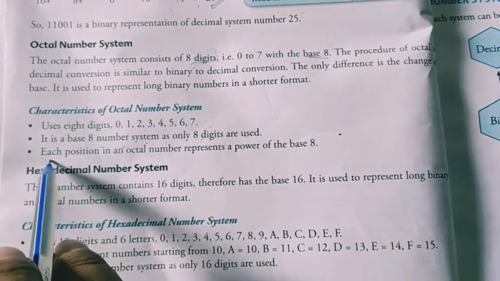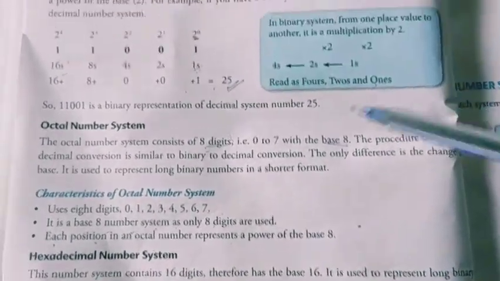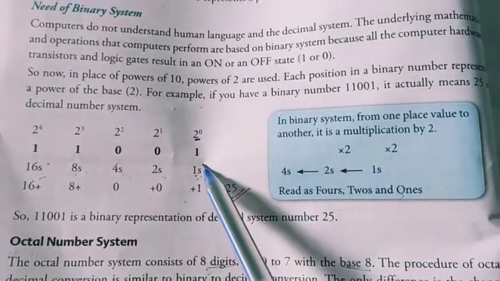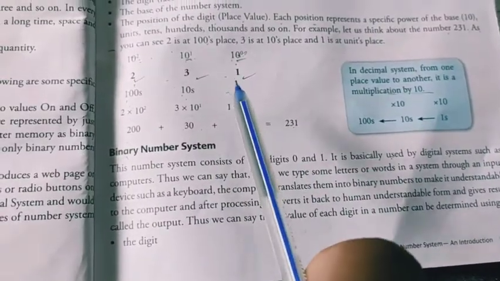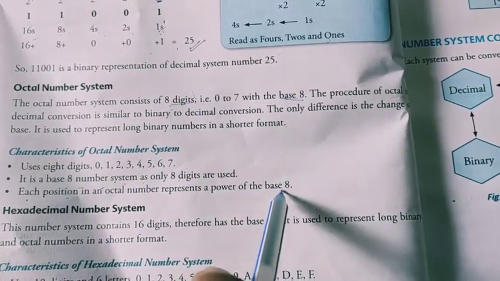Last one, characteristics of an octal number. Each position in an octal number represents a power of the base 8. In binary, each position indicates a power of 2. In decimal we have seen each position indicates a power of 10. So in octal, which is base 8, it indicates a power of base 8.